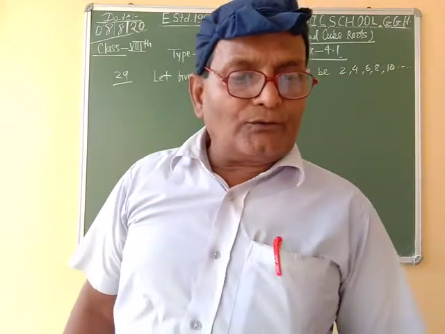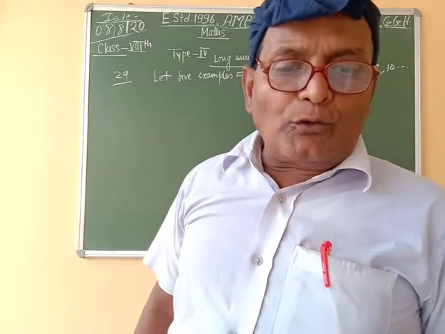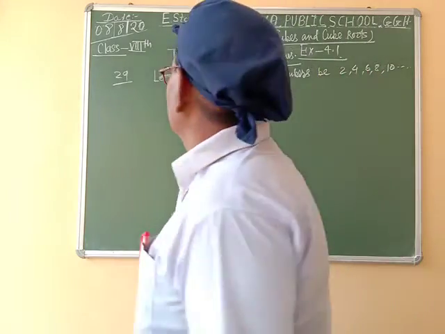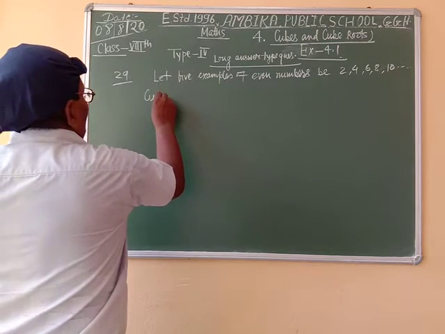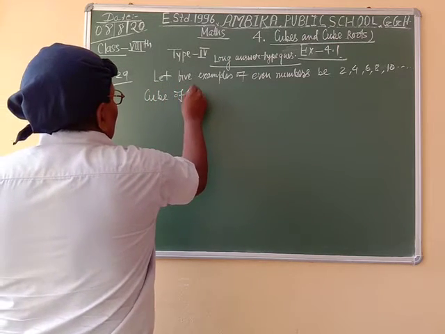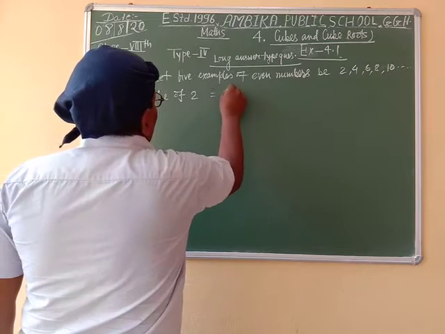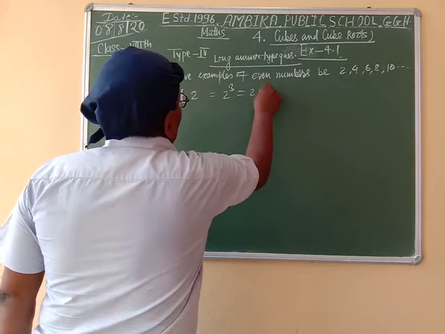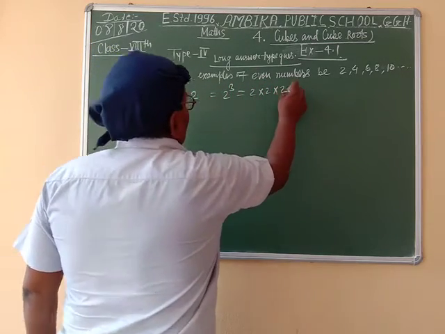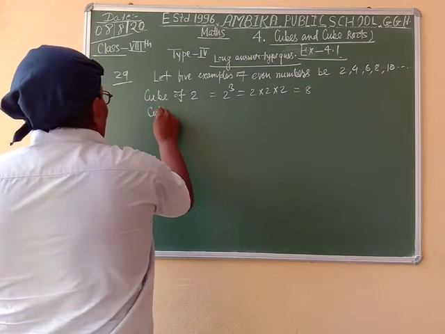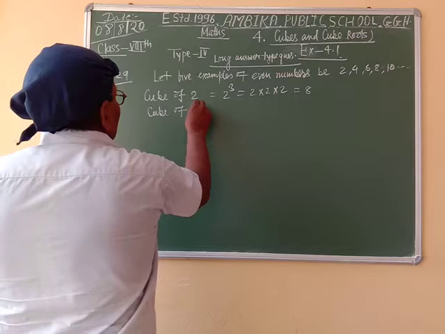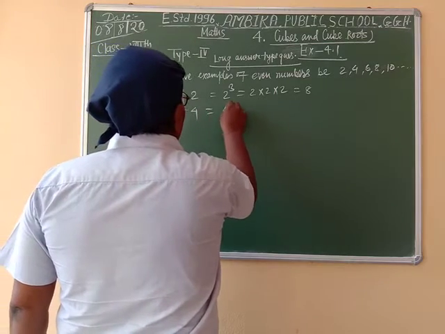Now we shall show that the cube of all even numbers. Cube of 2 is equal to 2 cube, equal to 2 into 2 into 2, is equal to 8. Cube of 4 is equal to 4 cube.